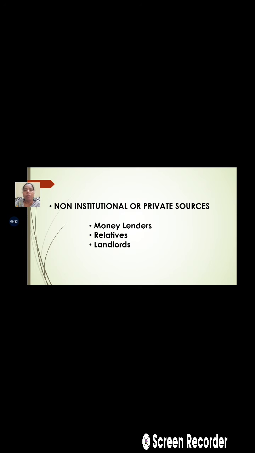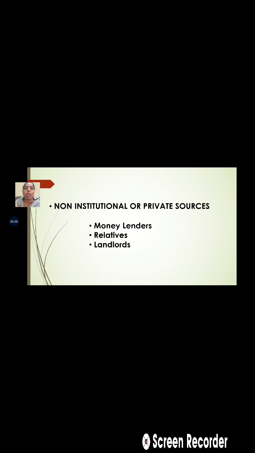Earlier, the big farmers or landlords who possess a large amount of land, the rich farmers, also provided finance to the small or marginal farmers.